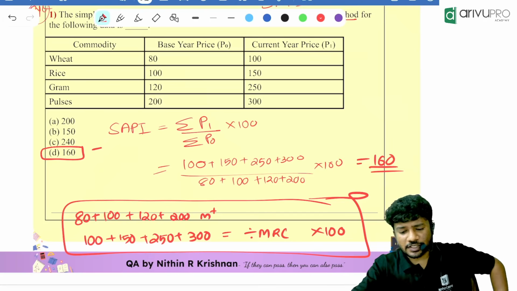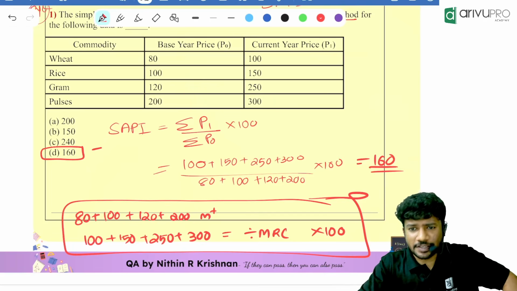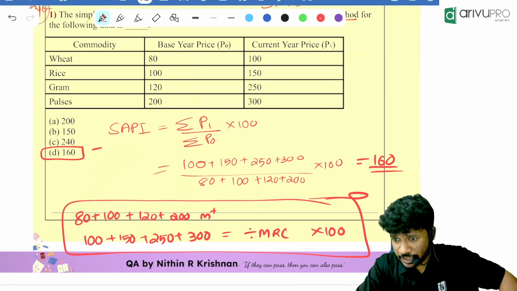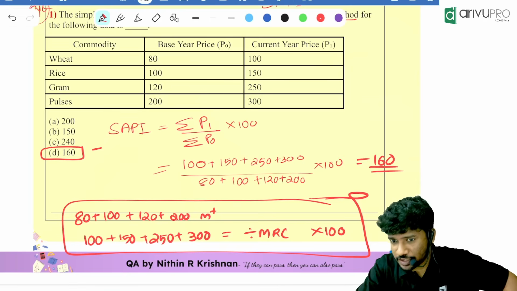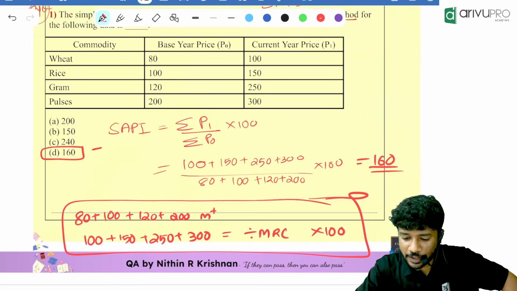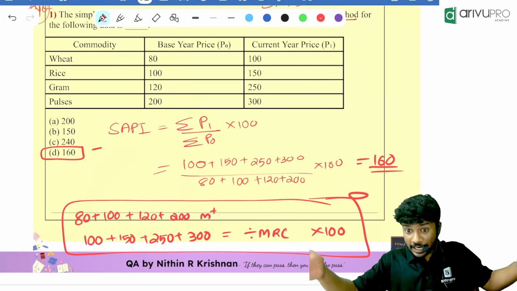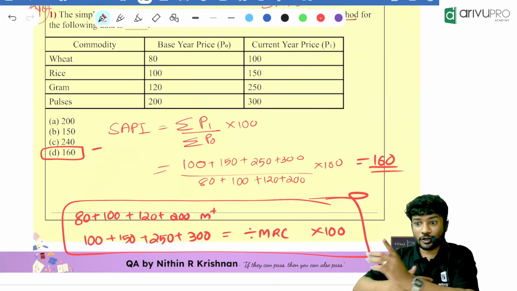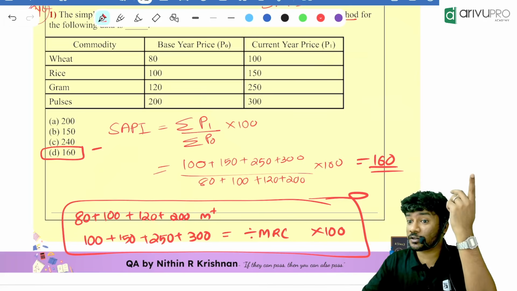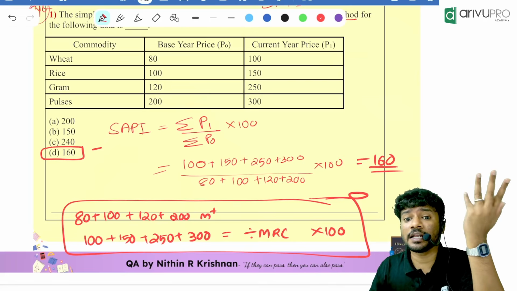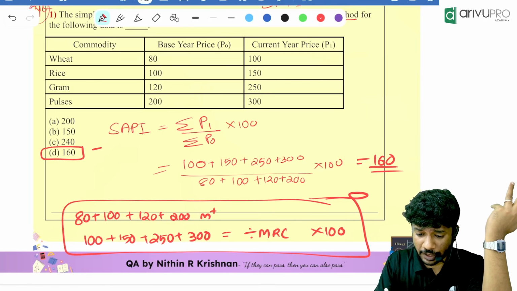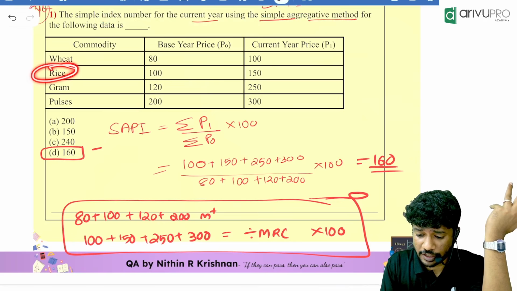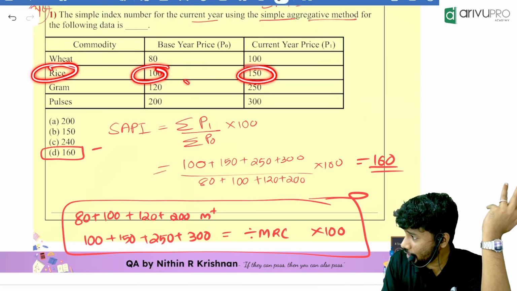Now, what did you understand? Did the prices go up in general for the given data? Yes, from 100 it became 160, so there is an increment in price for the entire group of commodities. We are not talking about individual commodities. For an individual commodity, the best method is the relative method. You can go for price relative. If you want to find the price relative of rice, how to find it? 150 divided by 100 into 100.